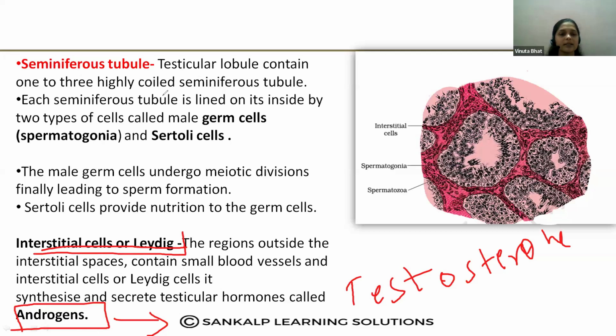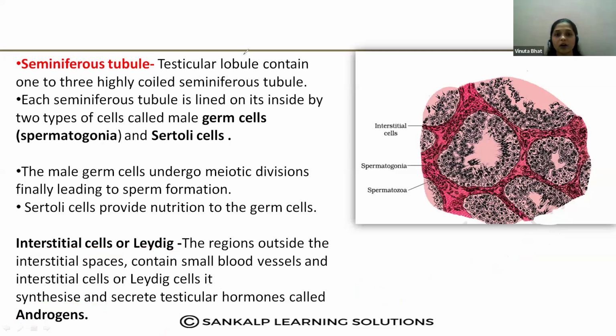And one more thing, these seminiferous tubules are called the structural and functional unit of the testes, because the production of the sperms takes place inside the seminiferous tubule. Okay? So where are the seminiferous tubules? They are present inside the testes. Where in the testes? In the testicular lobules.